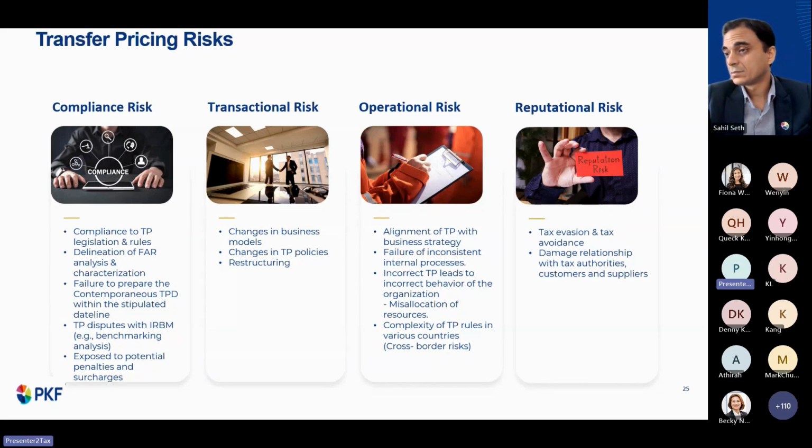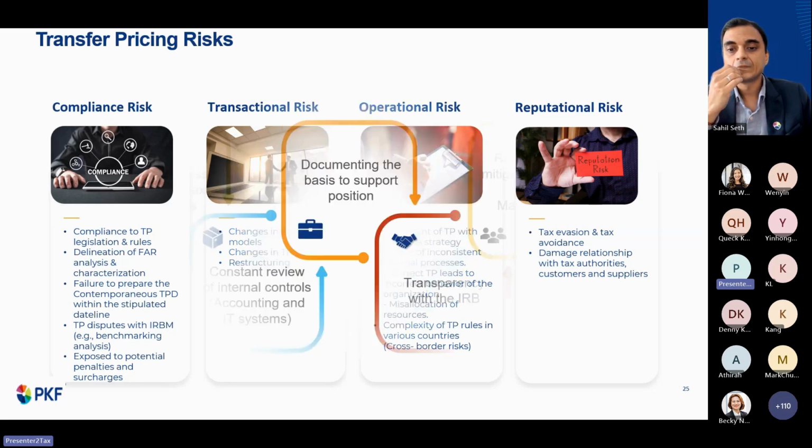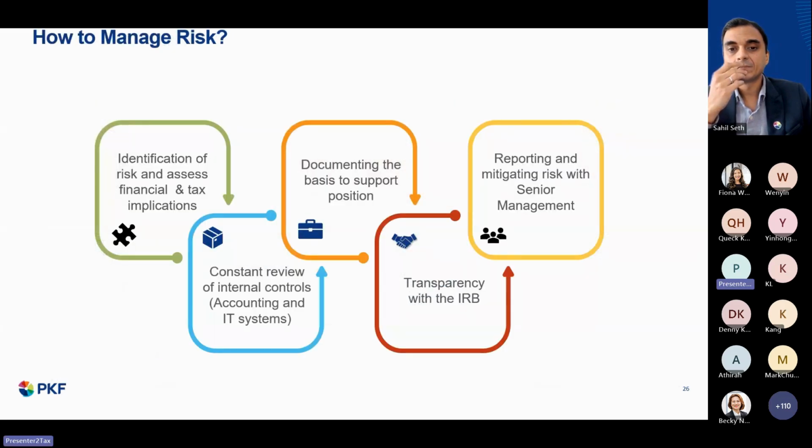In terms of reputational risk, tax evasion and tax avoidance, damaging the relationship with the tax authority, as well as customers and suppliers. So how to manage this risk?